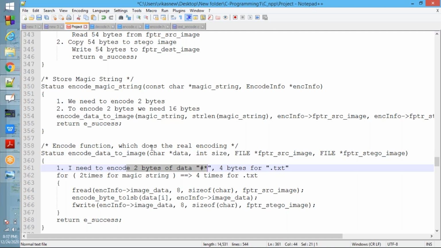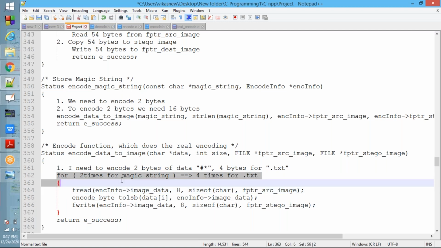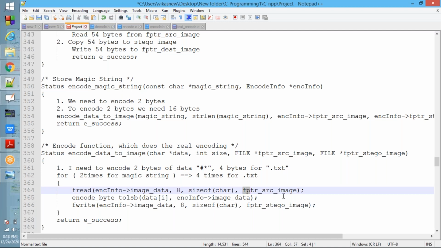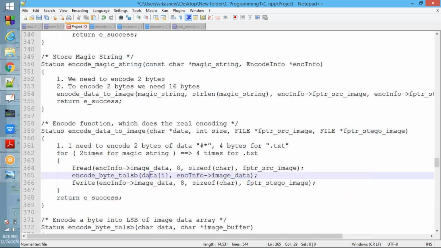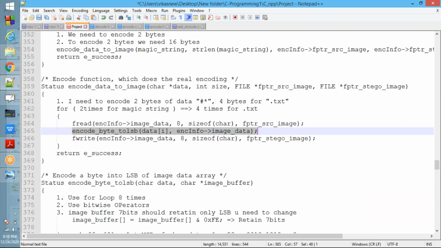Here what you need to do is simple. You need to get 8 bytes. See now, the for loop runs 2 times, because star and hash are 2 characters, so you need to run the loop 2 times. Get 8 bytes from the source image. Next, call the function encode byte to LSB, with data of 0, data of 1, data of i. Here i is the for loop value, 0 and 1 only, for the 2 characters. Data of 0, data of 1.